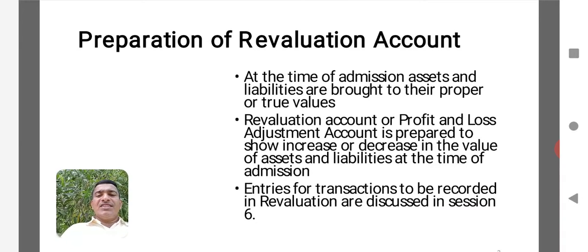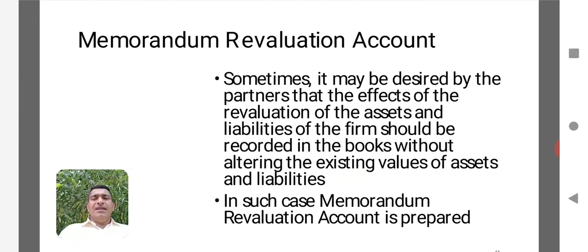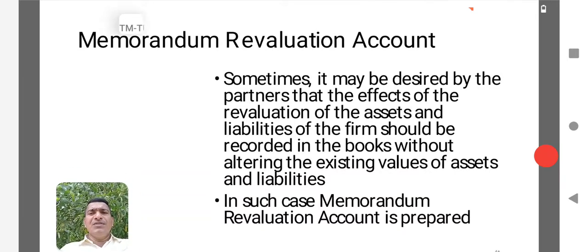I think you can better understand it with the help of all the journal entries we have discussed in session 6 of this unit. Now the revaluation account will be helpful for bringing the value of assets and liabilities to their true value. The unrecorded asset or liability can be recorded and accounted for in the revaluation account. Any profit or loss that is derived in this revaluation account will be transferred to the old partners' capital accounts in their old profit sharing ratio. This is the procedure.